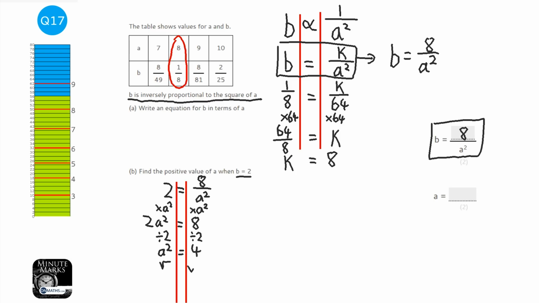Then I'm going to square root both sides. So this could be 2 or minus 2, but it does say positive value, so a equals 2. So if I put a as 2 into the answer to question A, it would be 8 over 2 squared, which is 4, so 8 over 4, which is 2, so b equals 2.